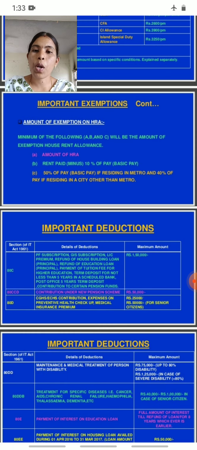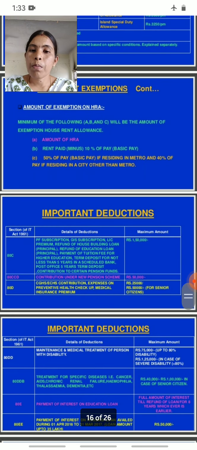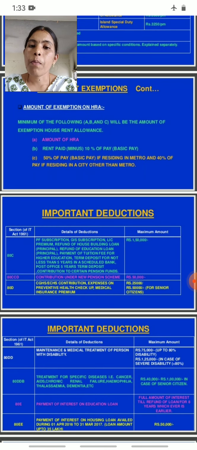So first the actual amount of HRA, or second, rent paid minus 10% of basic pay, or 50% of basic pay if the person lives in a metro city, or 40% if the person lives in a city.